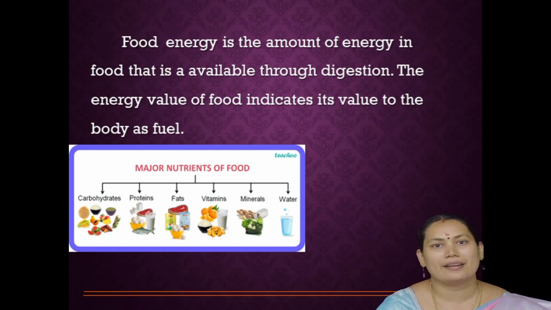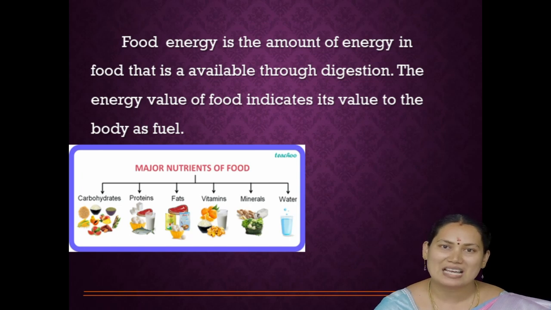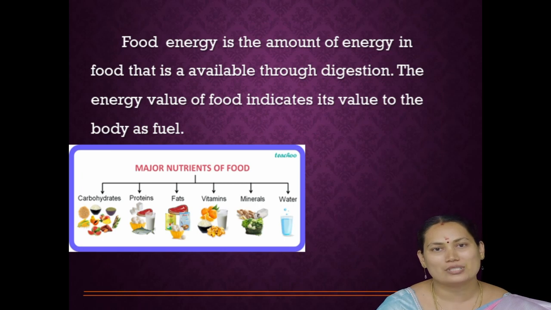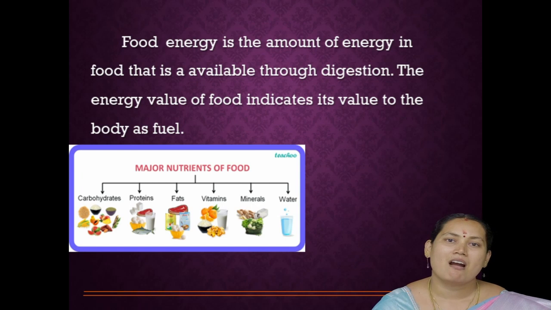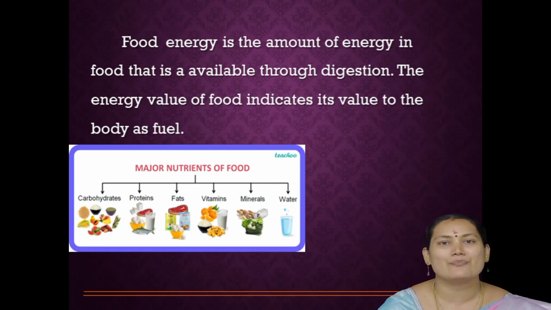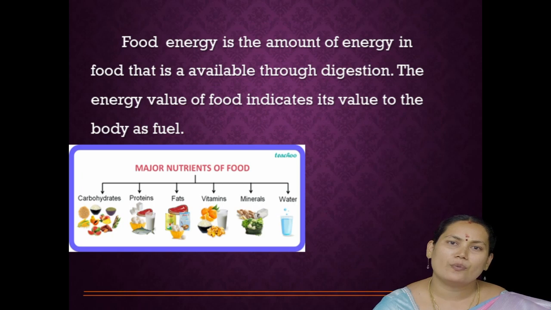Yes, every food contains many chemical components which are called nutrients. They are carbohydrates, protein, fat, vitamins, minerals. Of all these 5 nutrients, the first 3, carbohydrates, protein and fat, only provide energy to our body. Vitamins and minerals do not provide energy to our body.